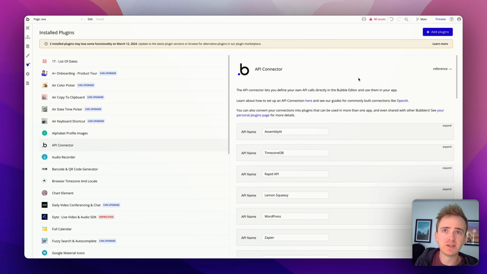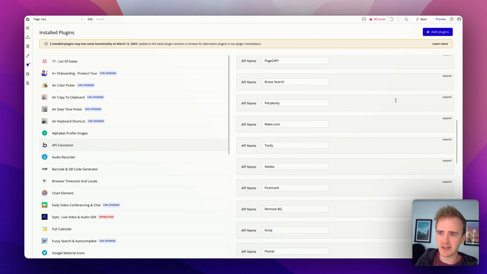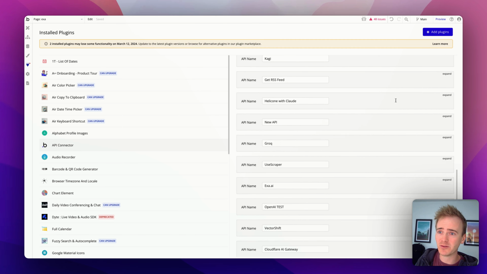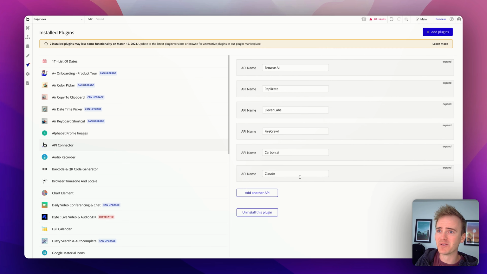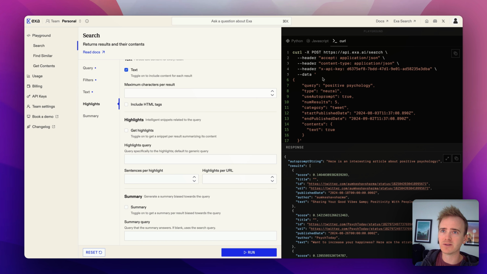In Bubble, we need to go to plugins, which is here on the side, and go to the API connector. If you don't see it, you can add it through the plugin directory. And then you can see all of the different services that I've done Bubble tutorial videos on before. And we'll go right the way down to the bottom, and I'll add in Exa AI.